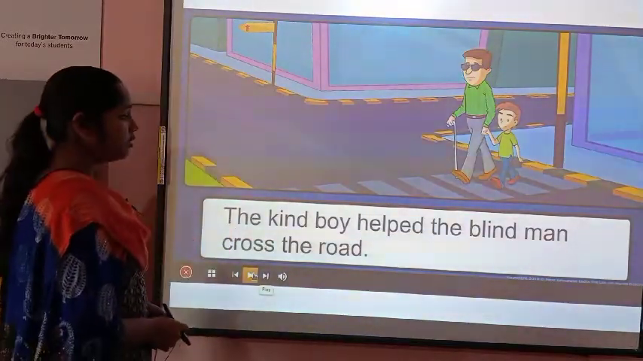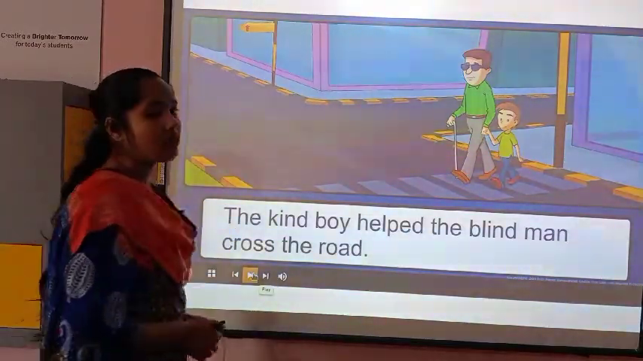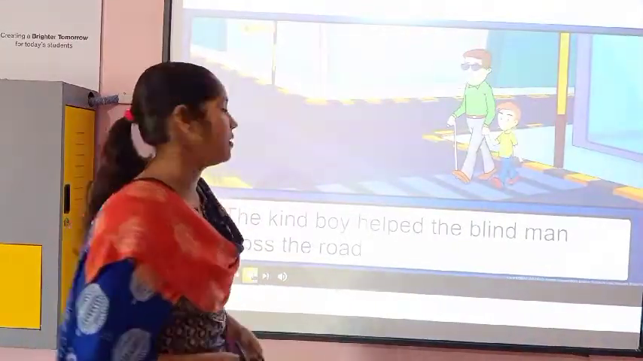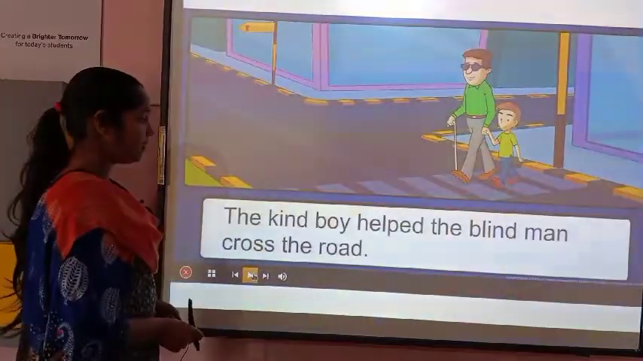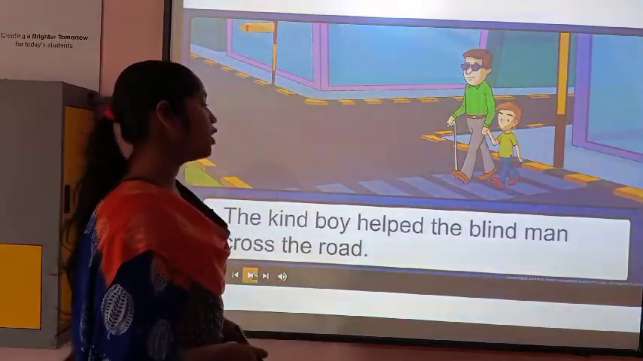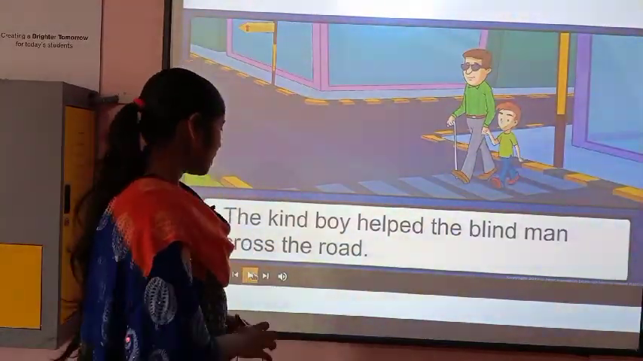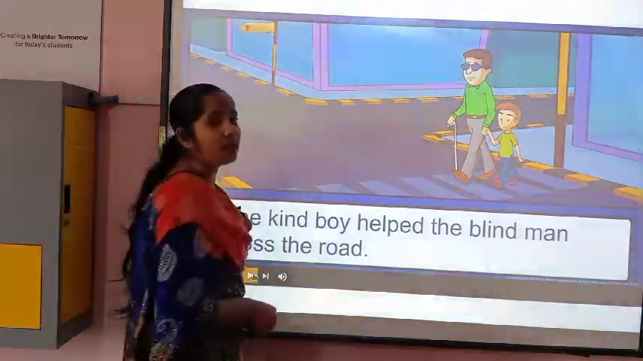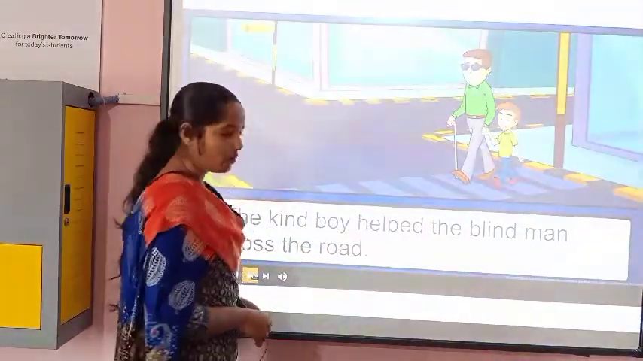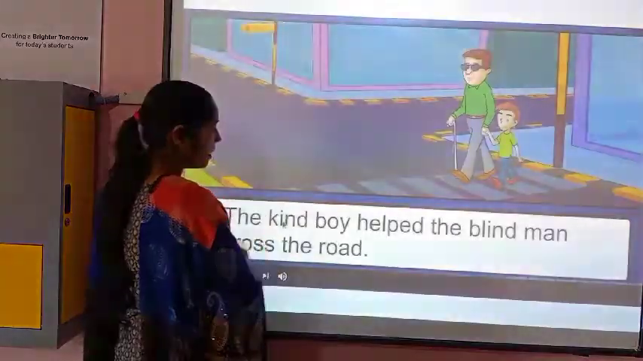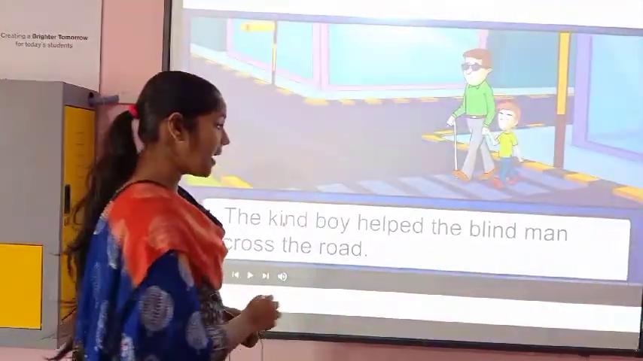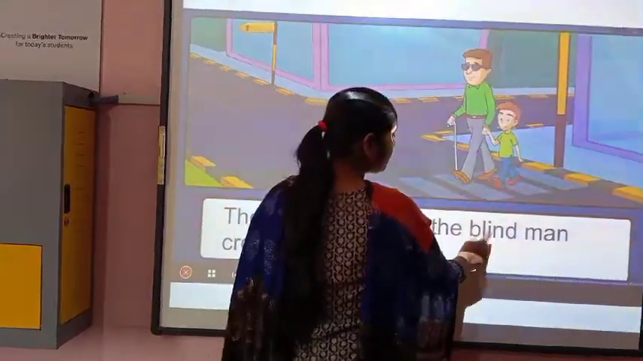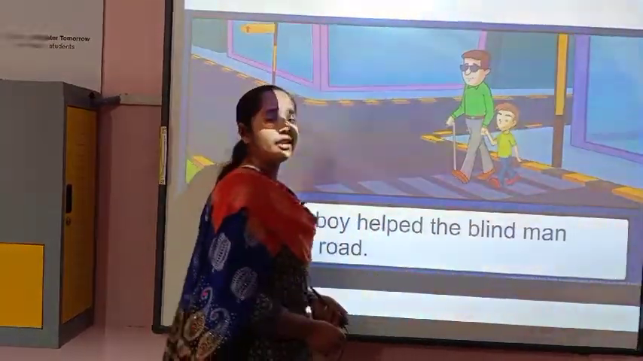I am just making you see some examples related to describing words or adjectives. The kind boy helped the blind man cross the road. See the first sentence, the kind boy. The boy is a what? Noun. So kind will be the adjective here. Help the blind man. So the man is blind. So blind will be the adjective here.